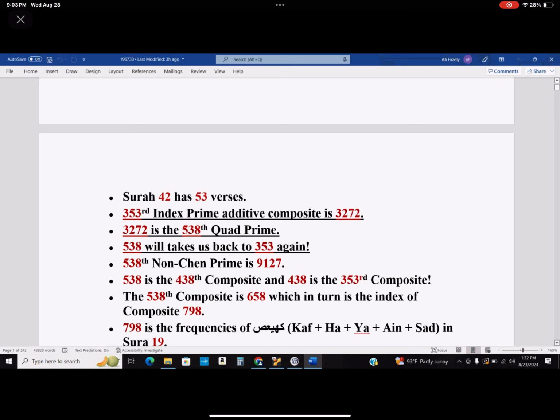Where does that 798 come from? I want you to concentrate on this and listen very carefully, okay? There's a reason for it to be 798. It's just not any number divisible by 19. It has to be 42 times 19.